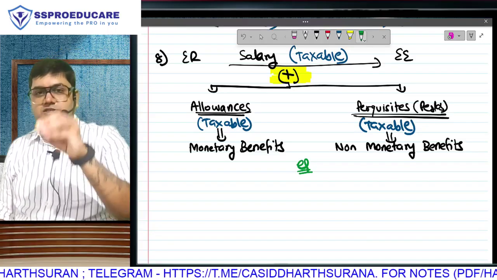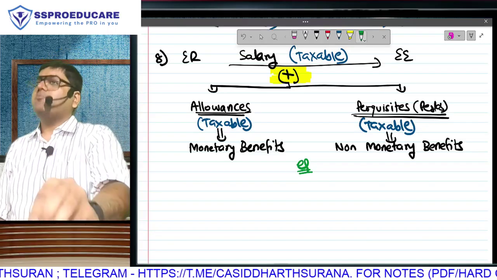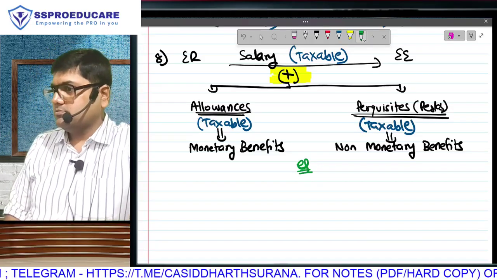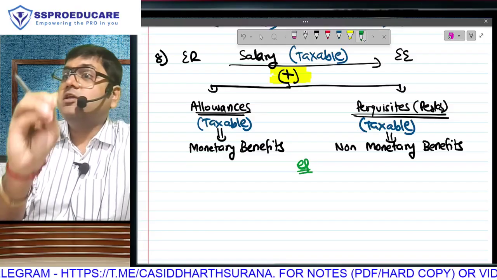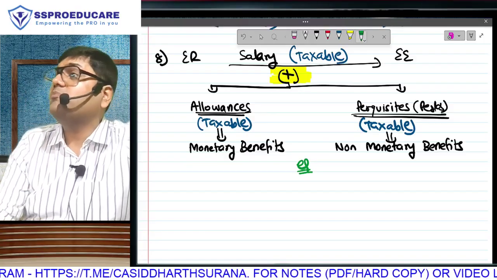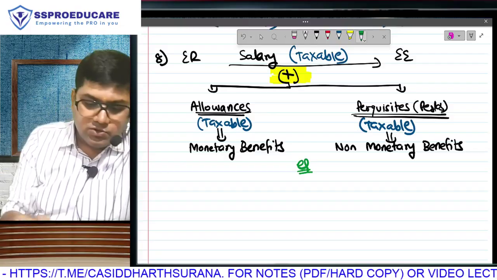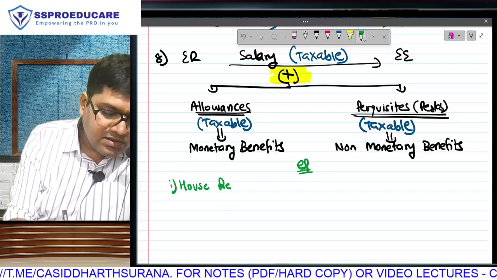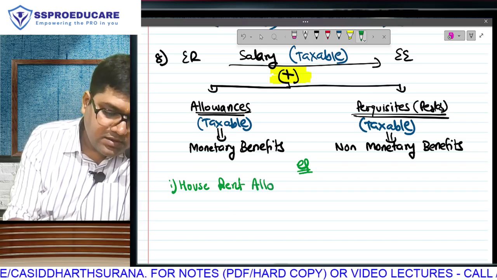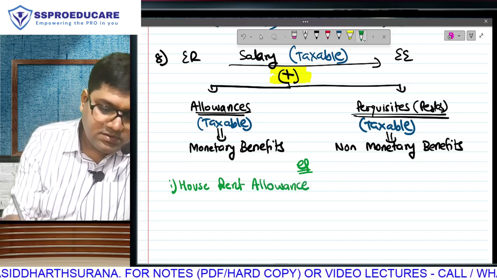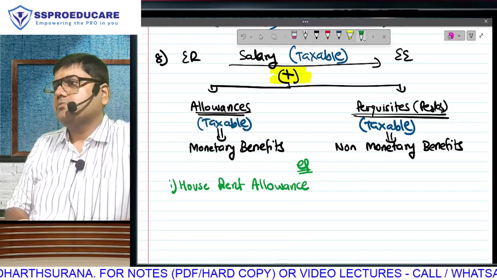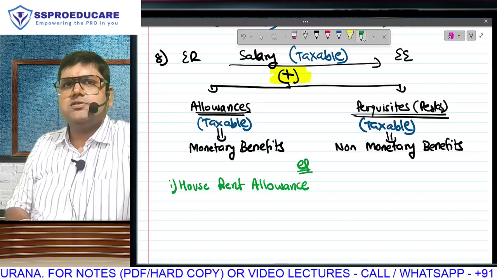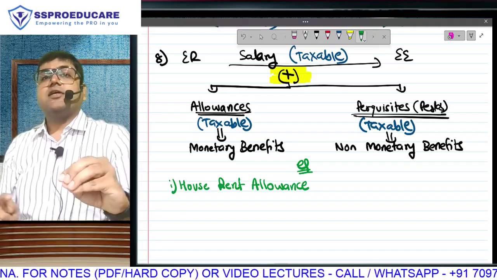Option 1, boss is giving you money. Take this extra money. With this extra money, pay rent of any house. Is there a flow of money between employer and employee? So that will be called, the name is self-explanatory, house rent allowance. HRA, very famous name, house rent allowance. Take this money, pay rent.